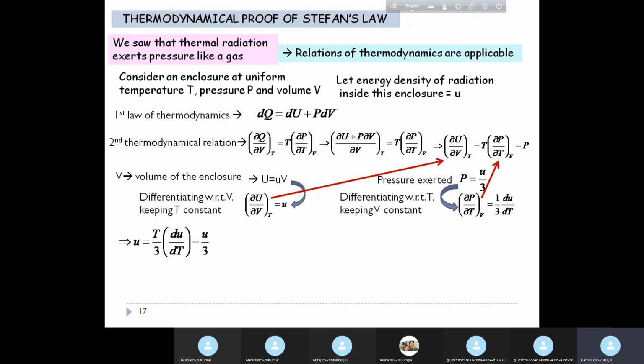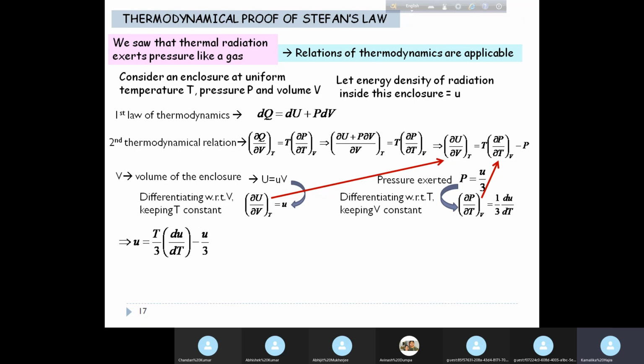We write U equal to T del P del T at constant V minus P. In place of P we write u by 3, and in place of T del P del T at constant V we write 1/3 T du dT, and in place of del U del V at constant T we write just u.